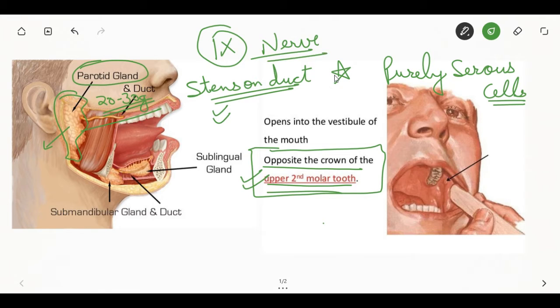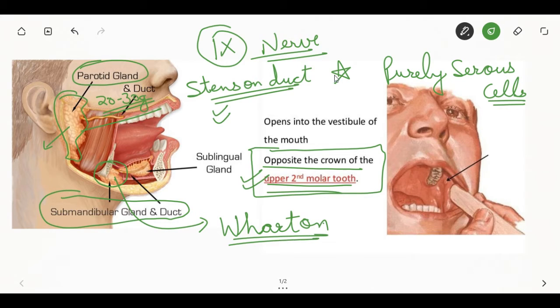Second comes the submandibular or submaxillary gland and duct. Remember, it is present medial to the mandible in the submaxillary triangle. Its duct is named the Wharton duct, and you have to remember this for your exam. It opens into the floor of mouth along the side of the frenulum linguae. That is what you have to remember.